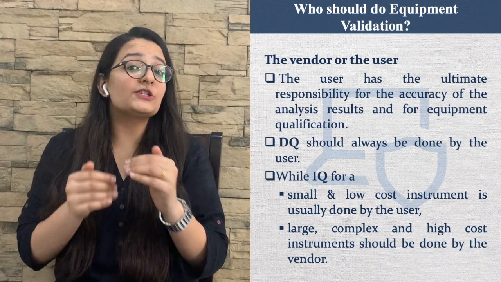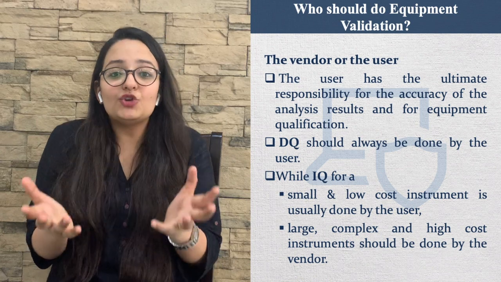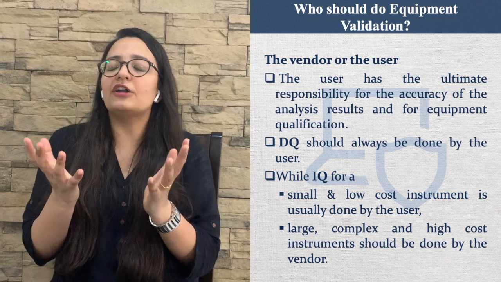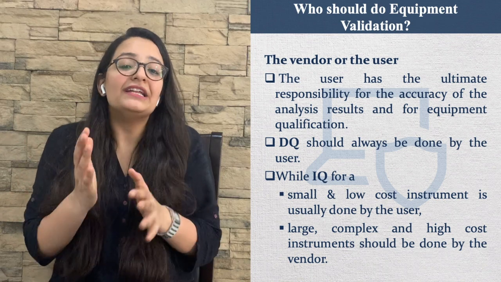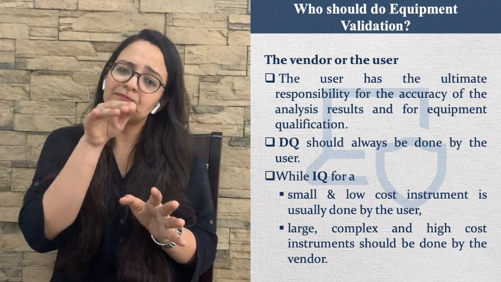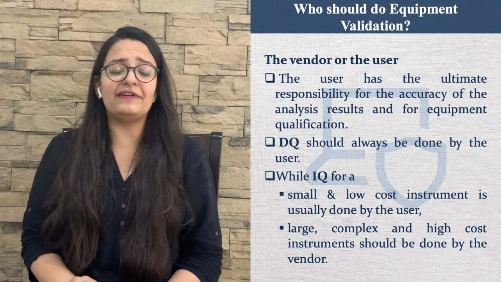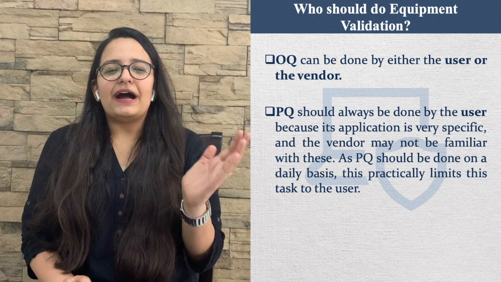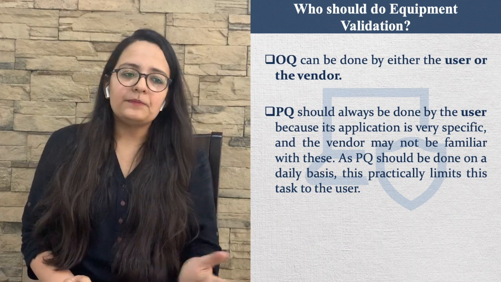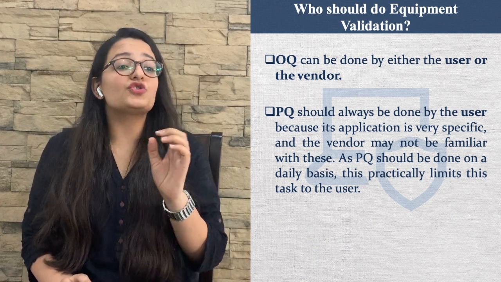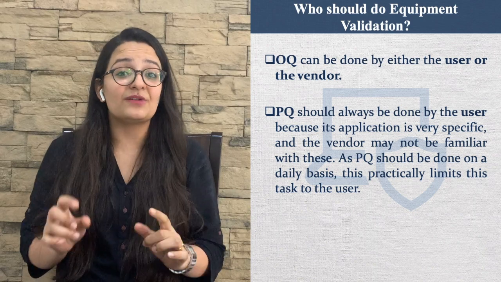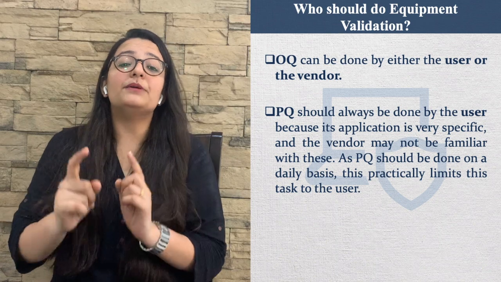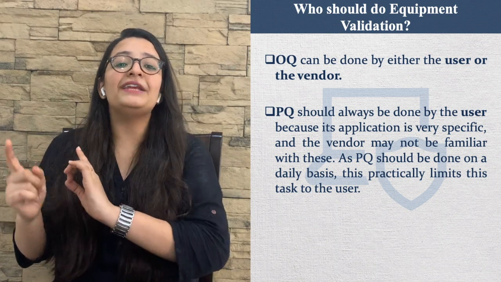But for large, complex and high cost instruments like UV, IR, NMR, the installation qualification is done by the vendor. Operational qualification is done either by the user or the vendor, but performance qualification should always be done by the user, because the performance of the instrument is monitored by the user on a regular, everyday basis.